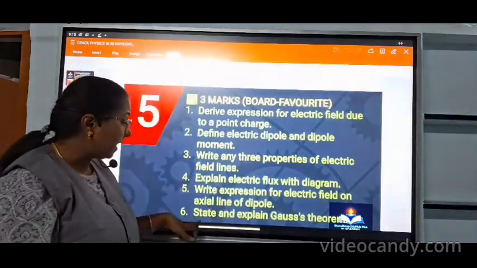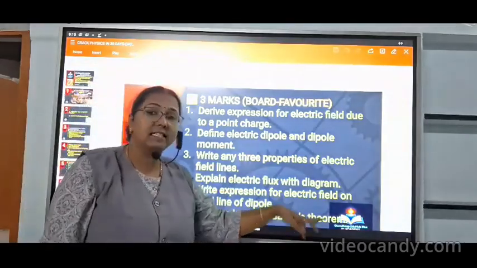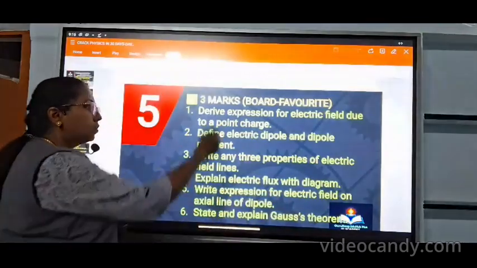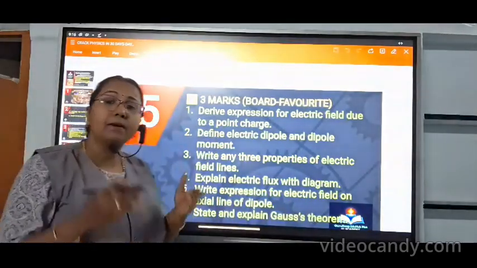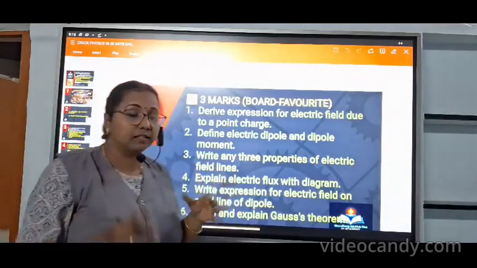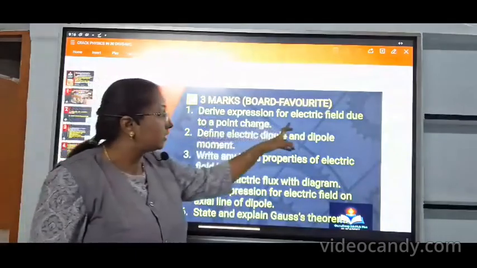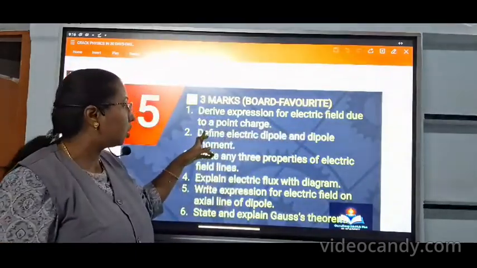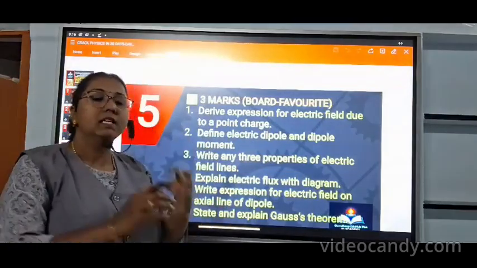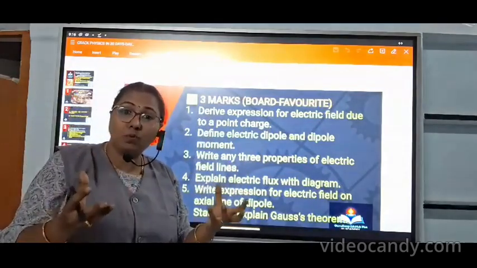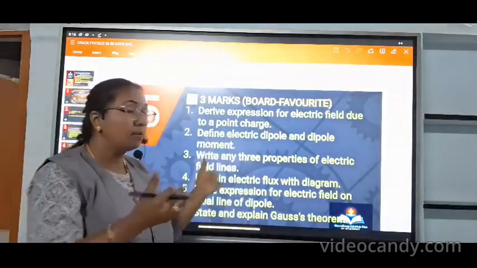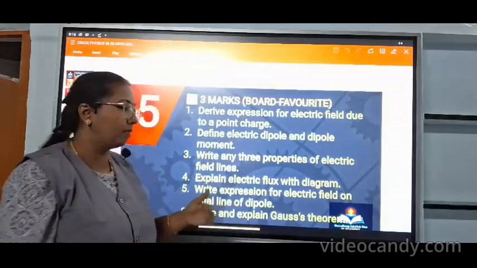And state and explain Gauss theorem. Very, very important. Derive Gauss theorem. It's very important. So all are very, very essential questions. Chapter 1 is a master chapter in board 12th physics. So derive the expression for electric field due to a point charge is a 3-mark question. The electric dipole and dipole moment: either a separate 2-mark, or when they combine, they are allotted 1.5 marks. For dipole and dipole moment, it contains 1.5 marks.